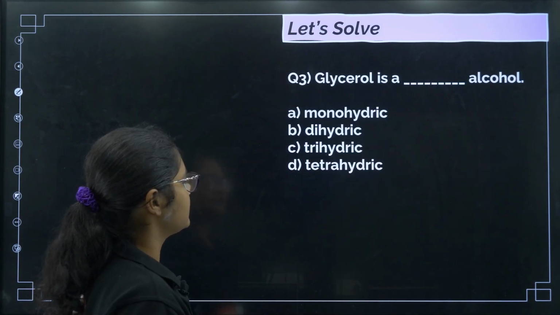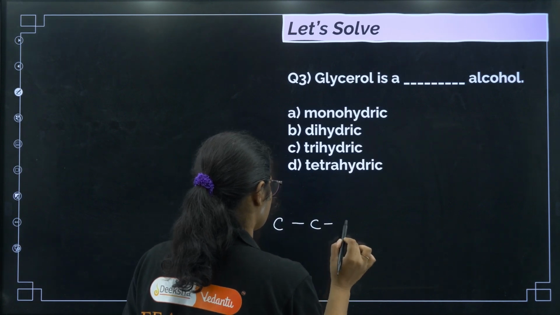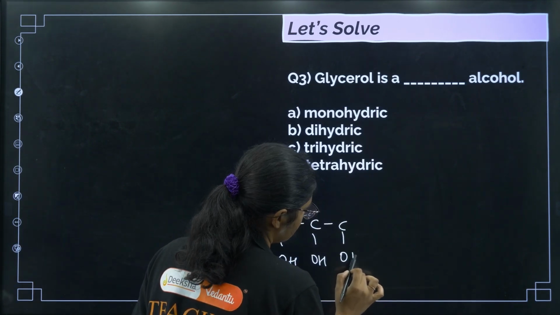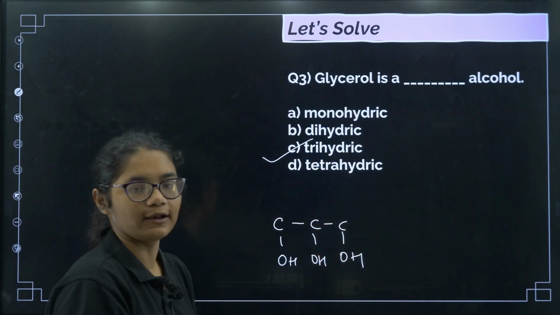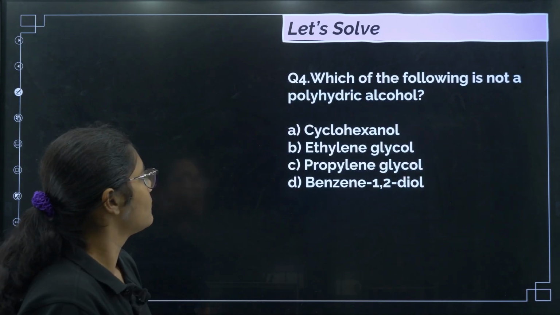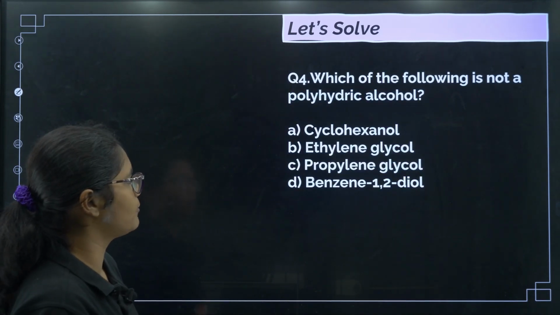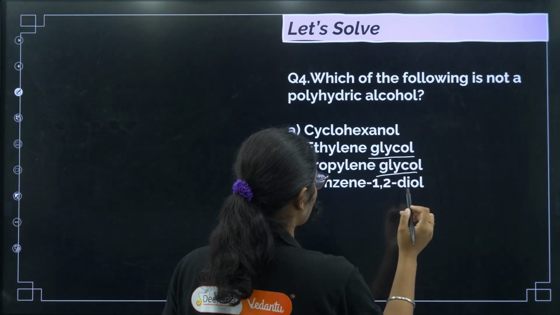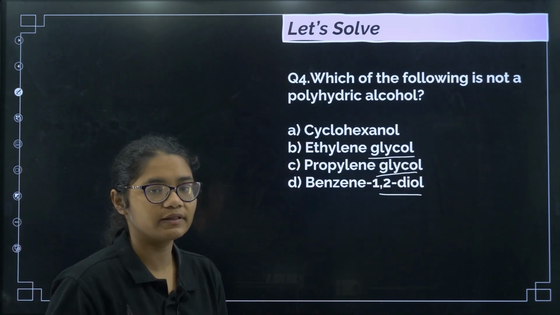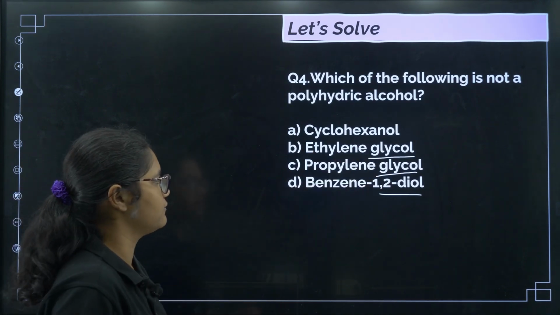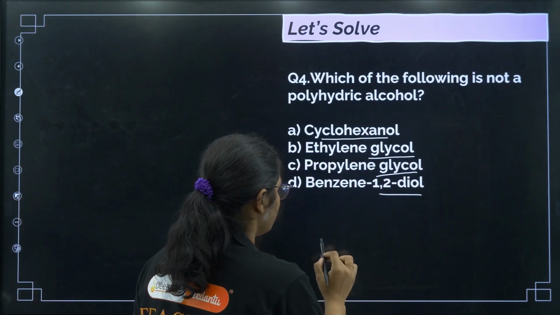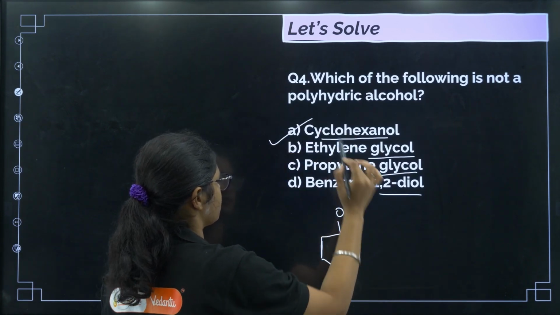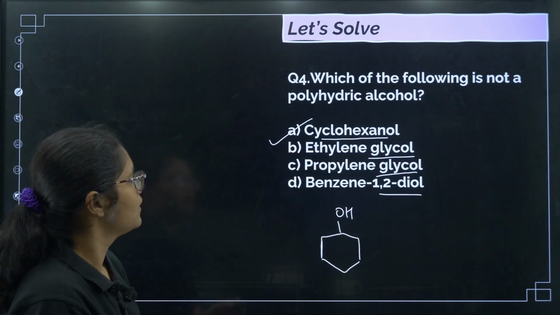Next, glycerol. This is the glycerol structure, if you remember. I told you this is a very, very important structure. So it is a trihydric alcohol. Next, which of the following is not a polyhydric alcohol? If you see glycols, polyhydric means more than one. So these all have more than one. Cyclohexanol has only one OH group, right? So yes, option A here.